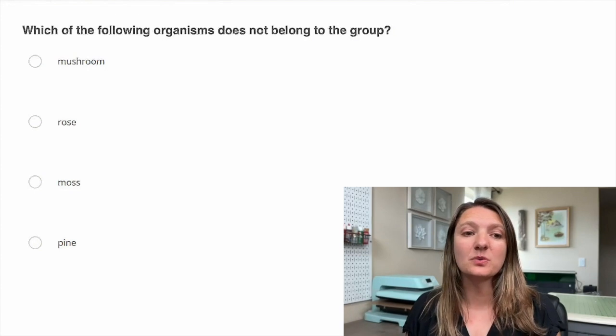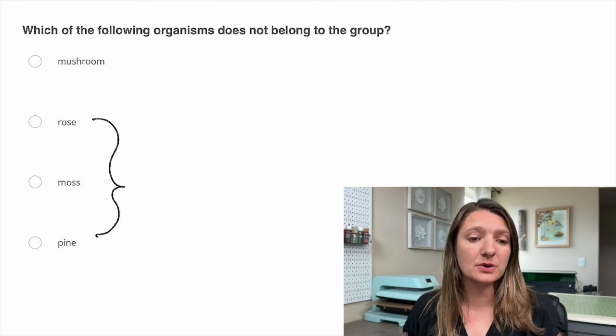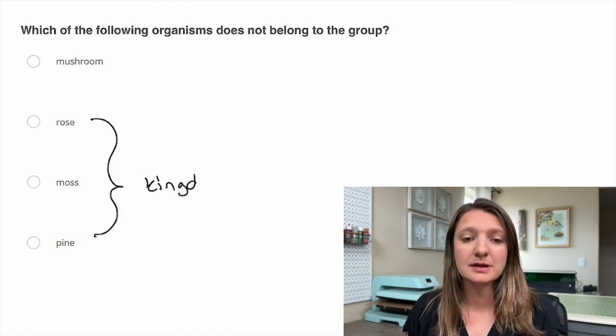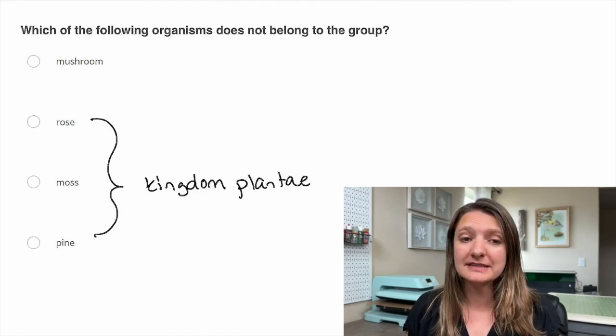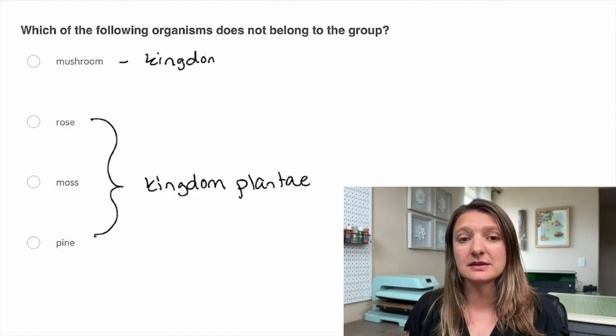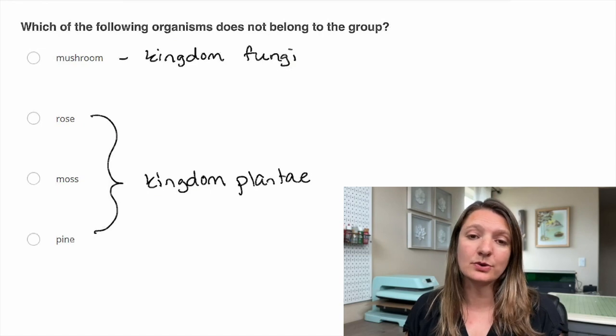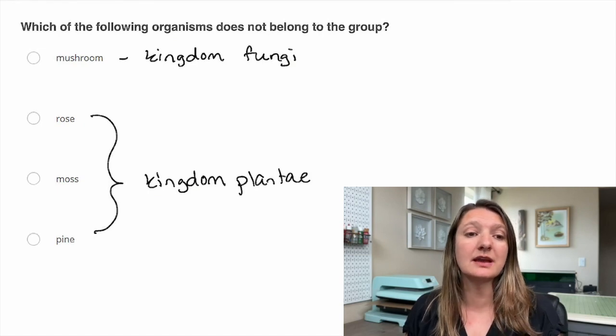Okay, question 1. Which of the following organisms does not belong to the group? So let's look at all the rose, the moss, and the pine. They all belong in that kingdom Plantae. So each one of these belongs in that kingdom Plantae. The mushrooms belong in their separate kingdom, which is the kingdom Fungi. So that is our left out organism. So our answer is going to be A, the mushroom.